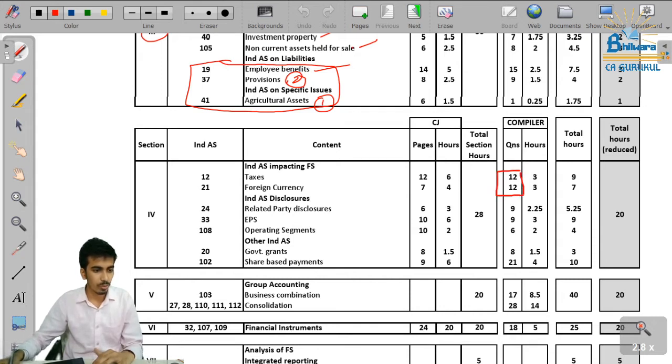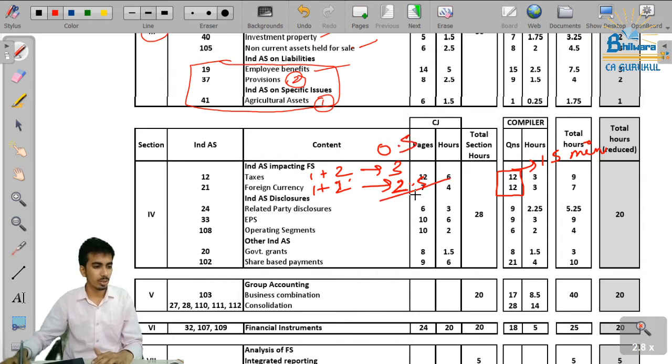But I can tell you that in the compiler there are around 12 questions only. So 12 questions taken at a standard efficiency of 15 minutes, you can do it in around 10 to 15 minutes each, that is around 2 hours for taxes, 1 plus 2, same way for foreign currency, 1 plus 2. So this is a 3 hours topic, actually less than 3 hours, so I am giving it here as 2.5 hours, and half an hour for lecture. So this is around 6 to 7 hours for today's study slot.